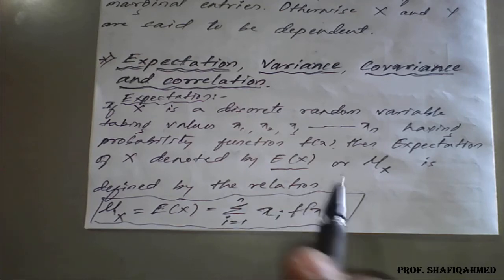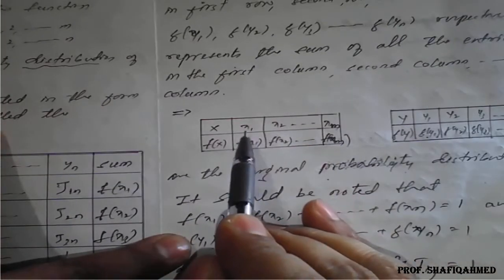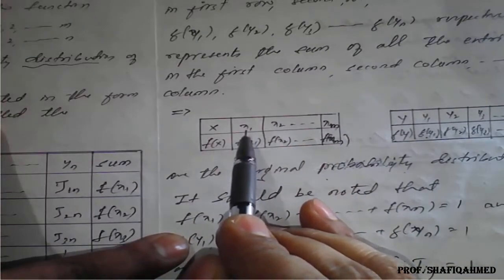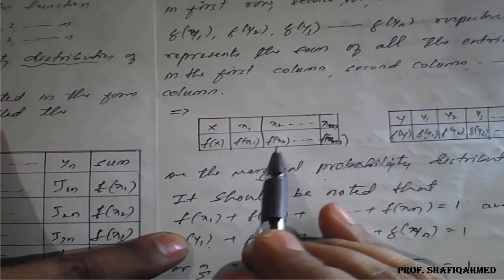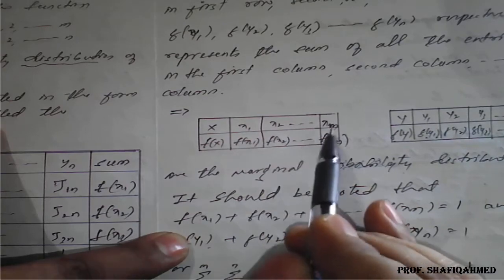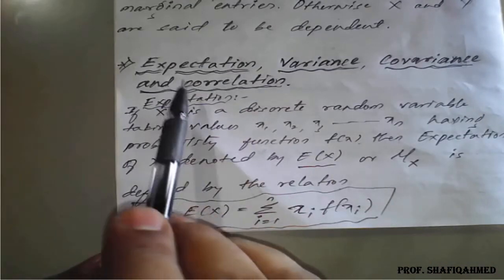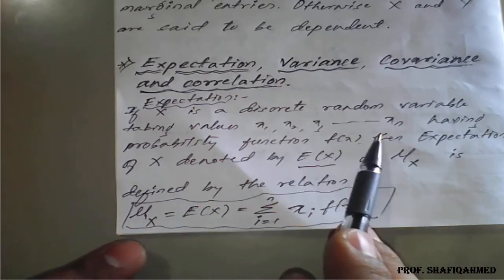We get this from the marginal table. We need to take the summation of x1 f of x1 plus x2 f of x2 plus x3 f of x3 and so on. If you add the data, then that summation is called the expectation of the given variable.